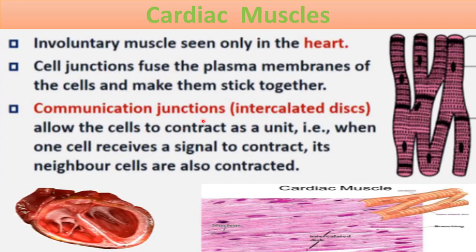Those communication junctions which make them contract as a unit are called intercalated discs. That is, when one cell receives a signal to contract, its neighbor cells also contract. Why? Because of the presence of these communication junctions.